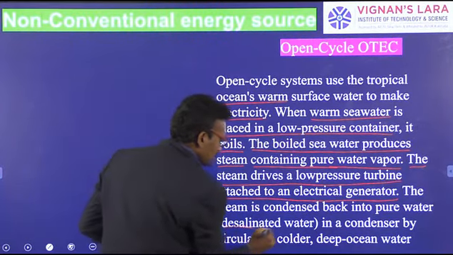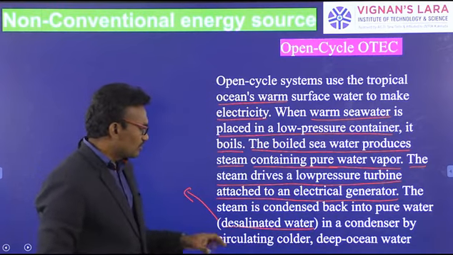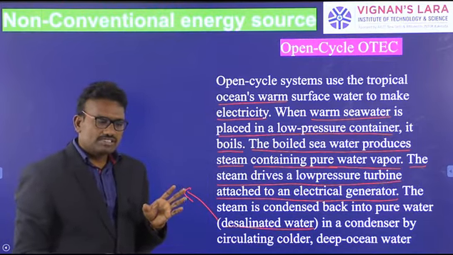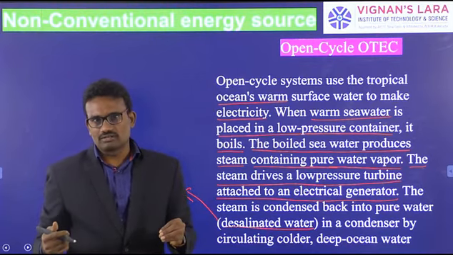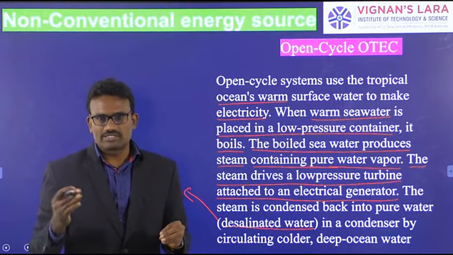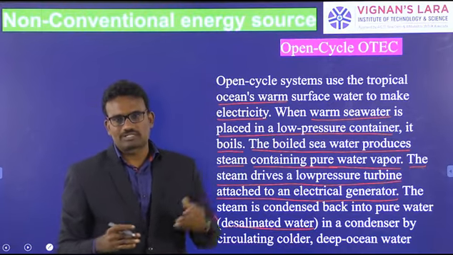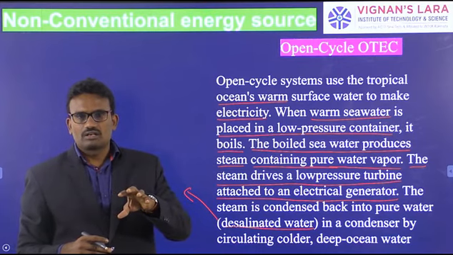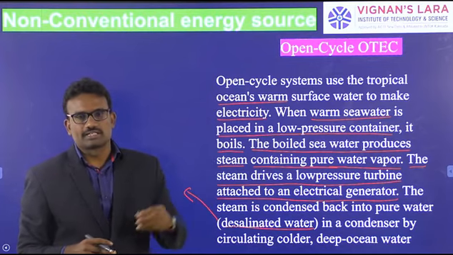This is called desalinated water. Why is it called desalinated water? Actually, sea water contains a pure solvent and a solute of salt. The solute of salt cannot convert into vapor state. Only the pure solvent is converted into vapor state. The vapor boils, converting into steam that passes into turbines to produce electricity.